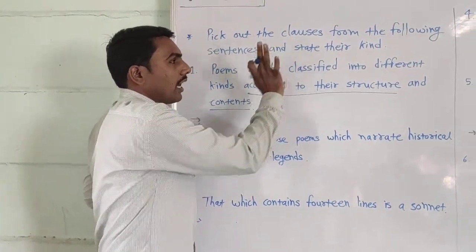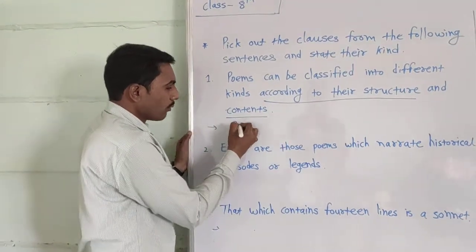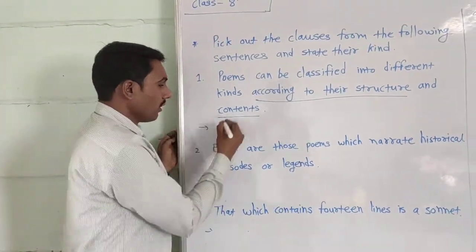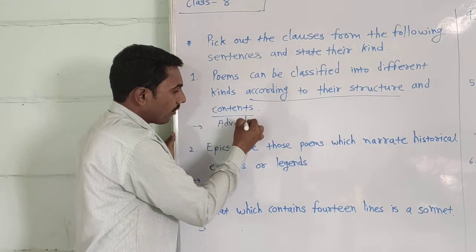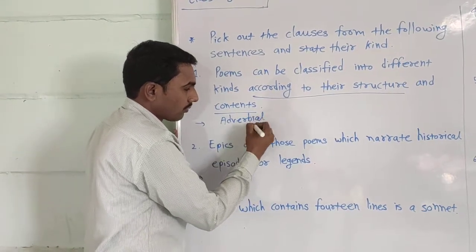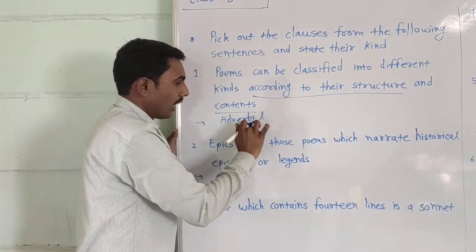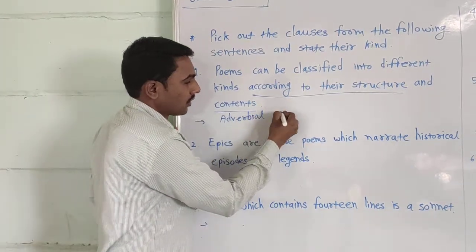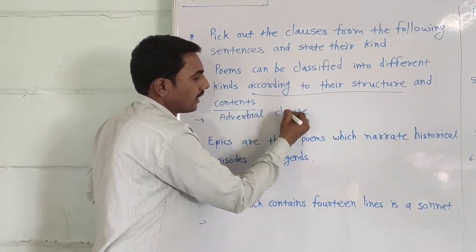That is called adverbial clause. त्यामुळे हा कोणता clause आहे? Adverbial clause. Look here, you can write here adverbial clause.